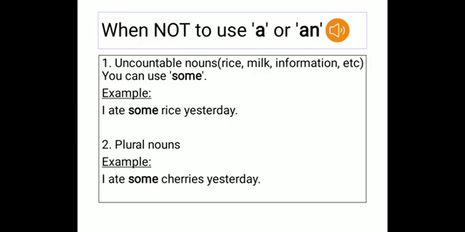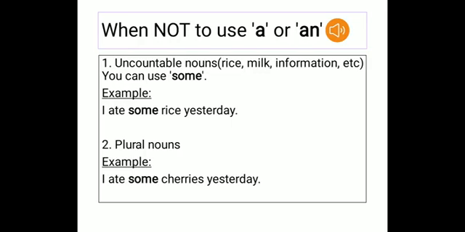For example, I ate some rice yesterday. You cannot say I ate a rice yesterday, or I ate an rice yesterday. So mostly you use some.